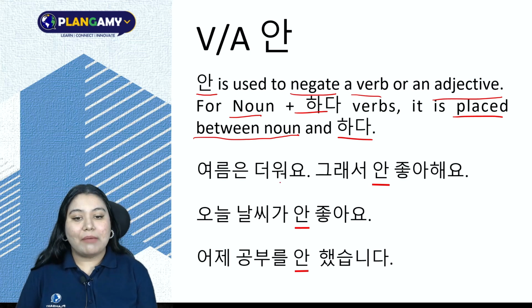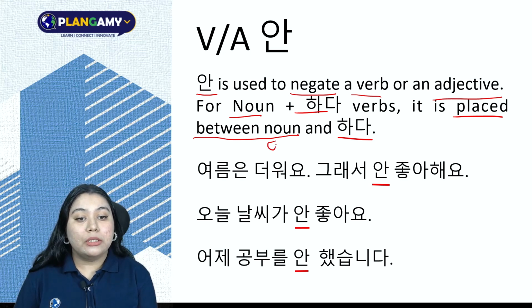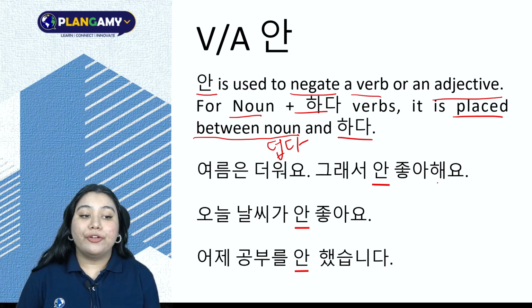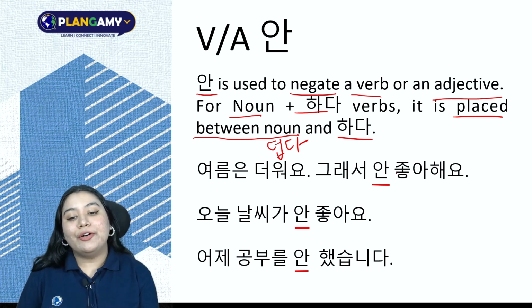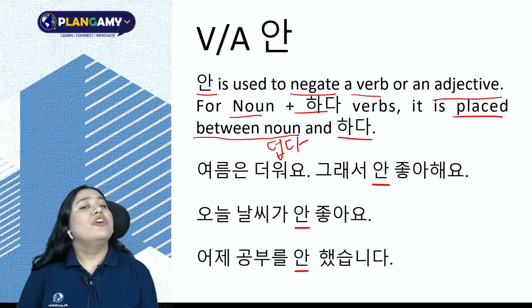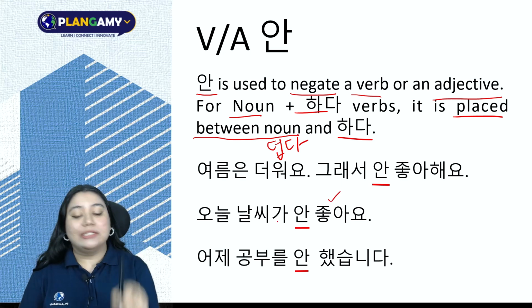Okay, let's see examples. 여름은 더워요. 여름, summers. 더워요, coming from the word 덥다, to be hot. So summers are hot. 그래서 안 좋아해요. Therefore, I don't like it. I'm adding it before my verb and adjective. 그래서 안 좋아해요. 오늘 날씨가 안 좋아요. Today, the 날씨, the weather, is not good. 좋아요, to be good. 안 좋아요, not good.